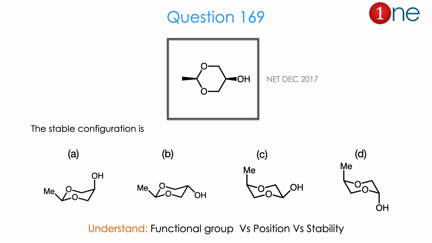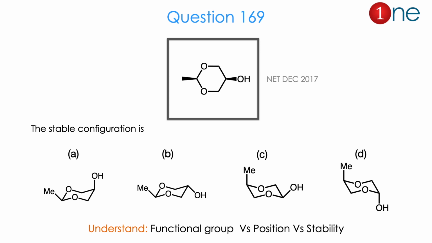Then let us see the next question. Here they have given a 6-member ring which contains 2 hetero oxygens, and you have an alcohol and a methyl above the plane. They are asking for the stable configuration. They write it in the chair form. Here in the structure both are in cis form, but they have given multiple possibilities: whether they are cis in axial-axial or axial-equatorial, or trans in axial-axial or axial-equatorial. So there are 4 possibilities.